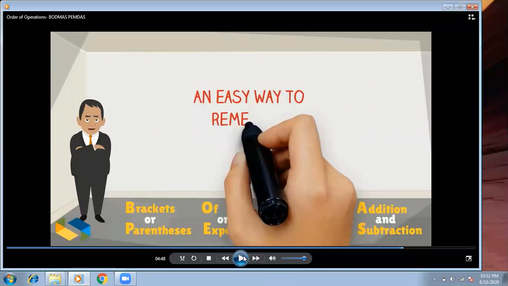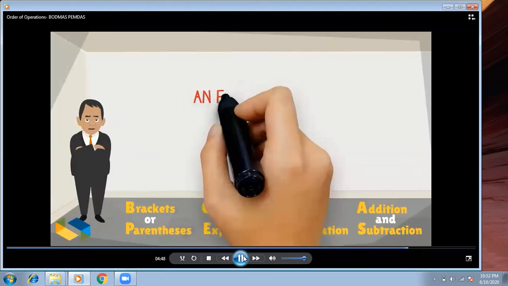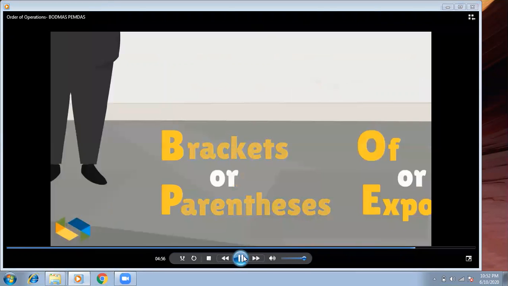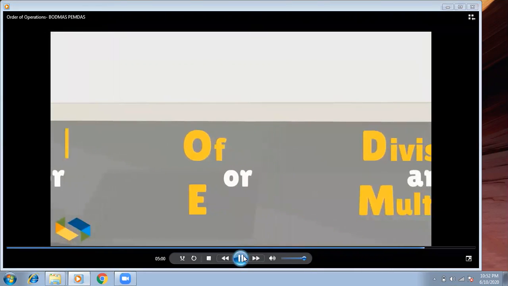Follow it and you will never fail in getting the right answer. Now, to make things easier, we will devise a quick, easy way to remember these steps, this sequence of steps. For the brackets or parentheses, we use B or P. For exponents, we can use E. We can also use the letter O, as in "of", for depicting the exponents.